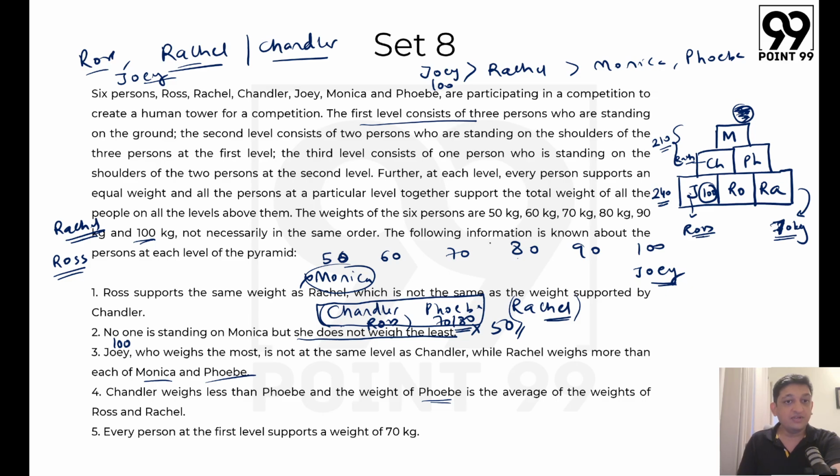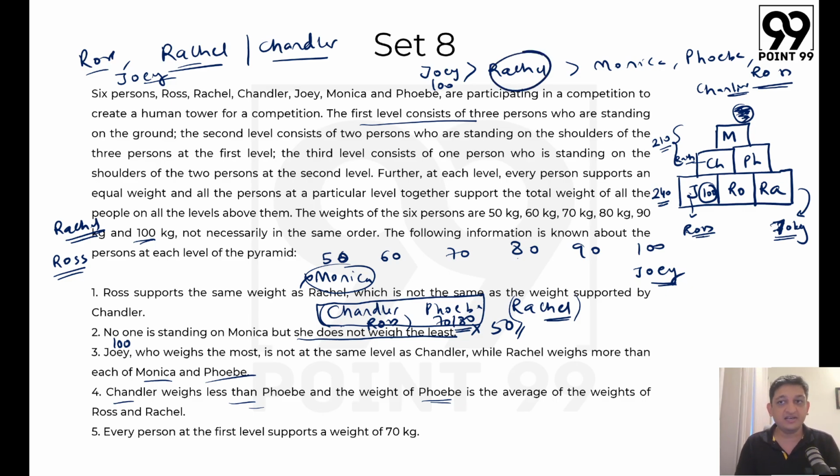What else do we know? We also know that in this particular context, Phoebe is the average of Ross and Rachel. Right now we know that Phoebe already is going to weigh less than Rachel, which means that Phoebe is going to weigh more than Ross, which basically means that Rachel is automatically going to weigh more than Ross. So now we have organized Joey, Rachel, Monica, Phoebe and Ross. Now we have only one person left, who is Chandler. If you look at the weight of Chandler, Chandler weighs less than Phoebe. If Chandler weighs less than Phoebe, then Chandler will also be here. So we can say with certainty that Rachel has to be the second heaviest person.